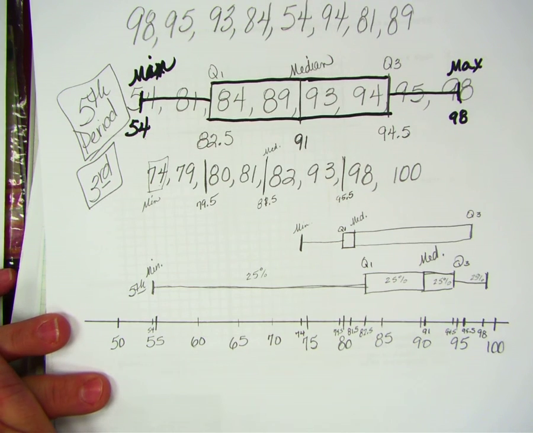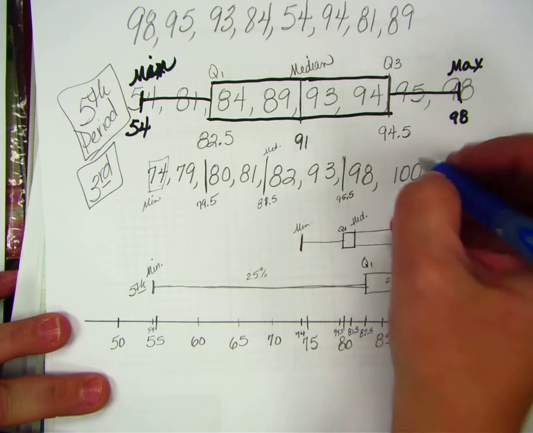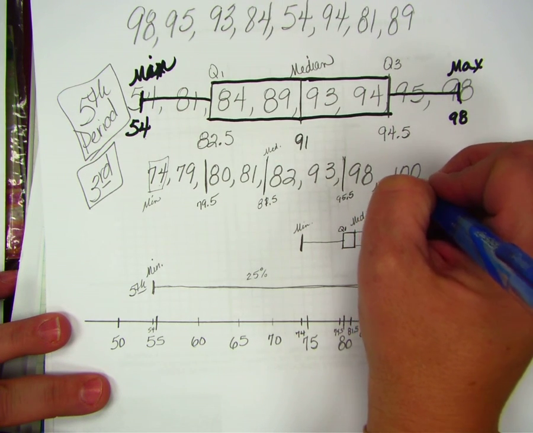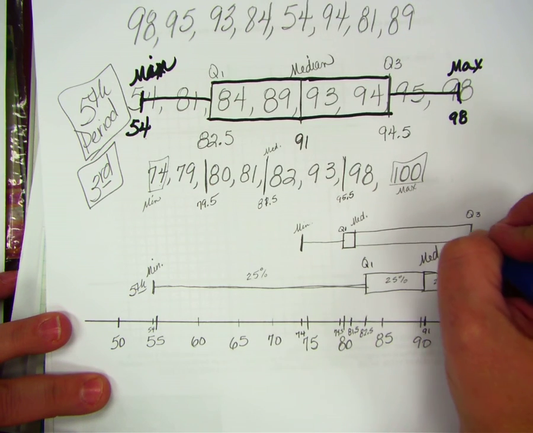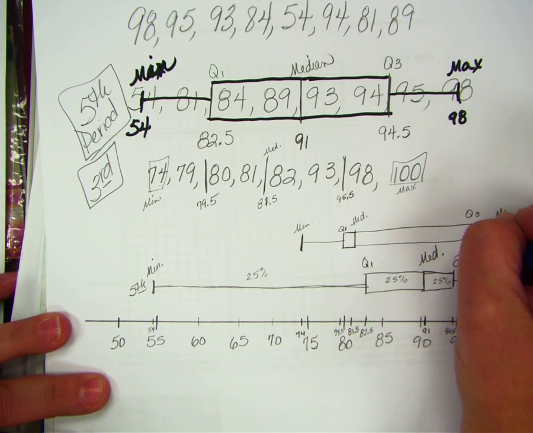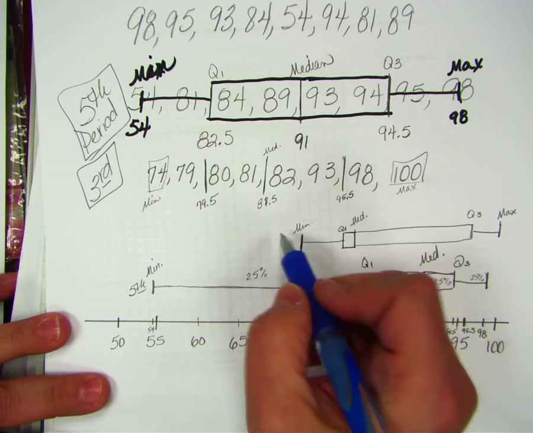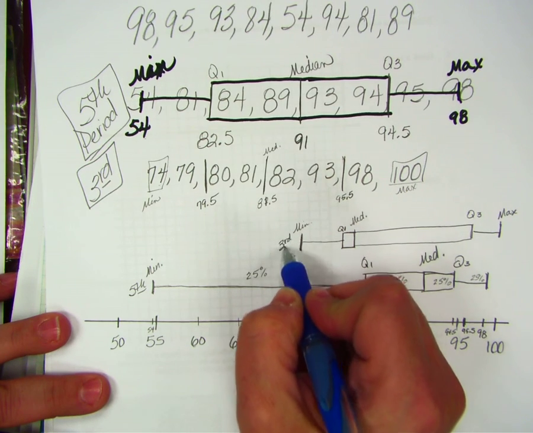And then lastly, Max. Yeah, our maximum was 100. It's over here. This was third period.